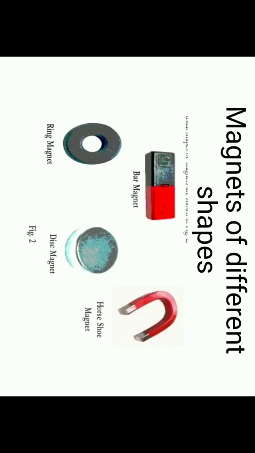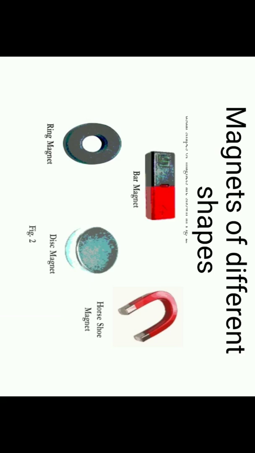Then that stone which Magnus pulled out was called a lodestone, and it is called a natural magnet. That's why the natural magnet which is found in our earth is said to be the lodestone. And we have different types of magnets. Here is a picture which shows you the shapes of different magnets. A bar magnet, horseshoe magnet, disc magnet, ring magnet.